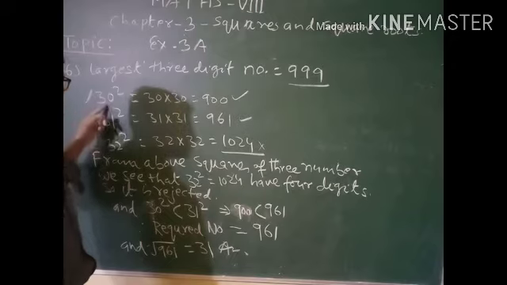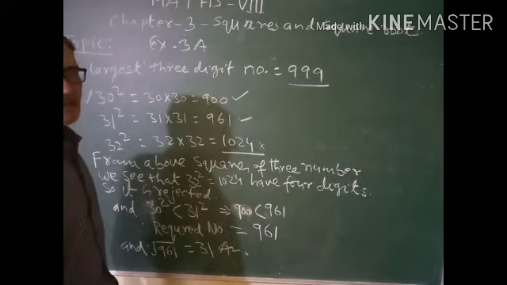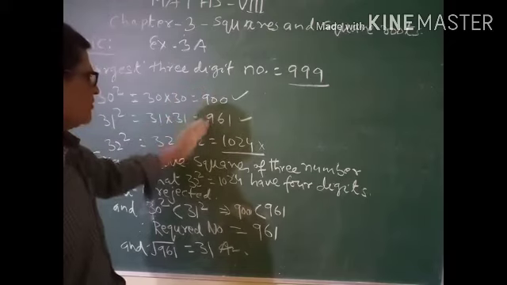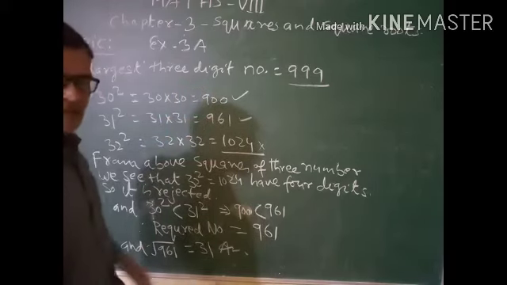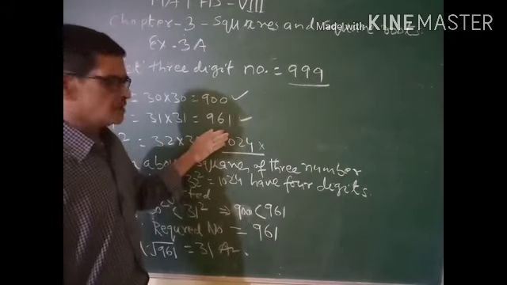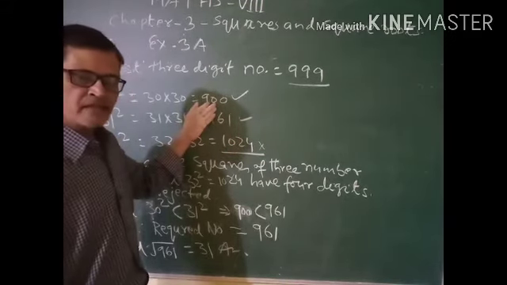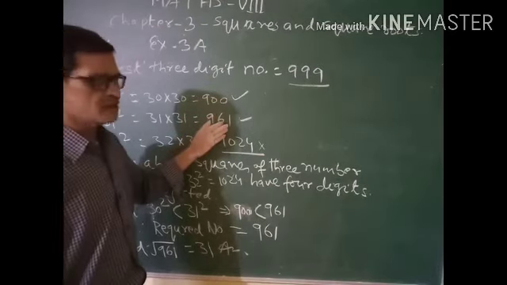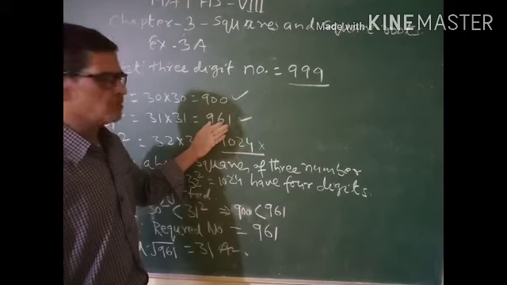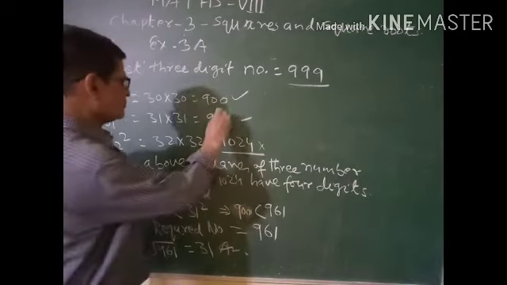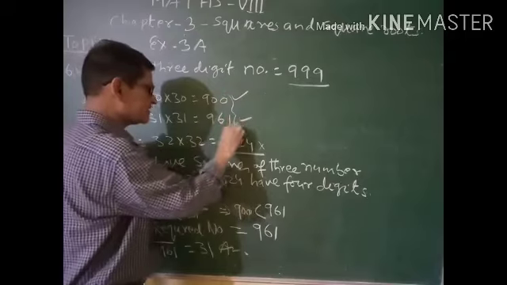Now you have to select which one fulfills the requirement. 900 is a perfect square number and 961 is also a perfect square number.